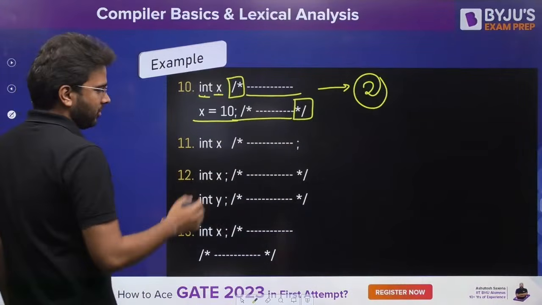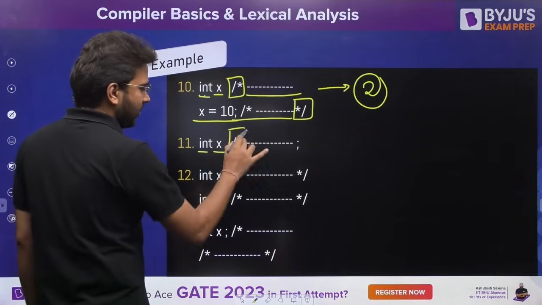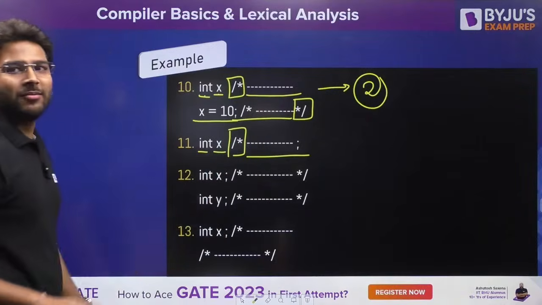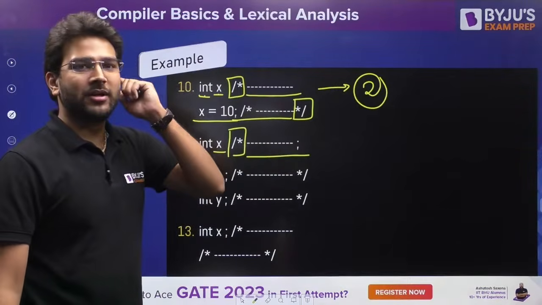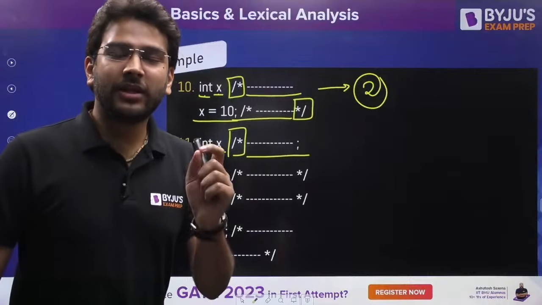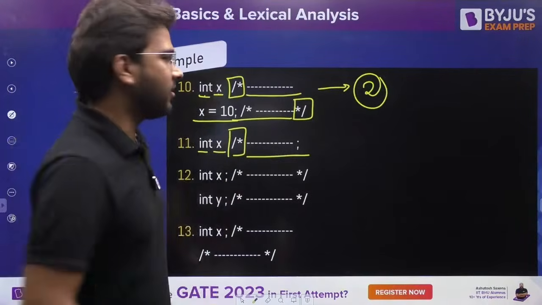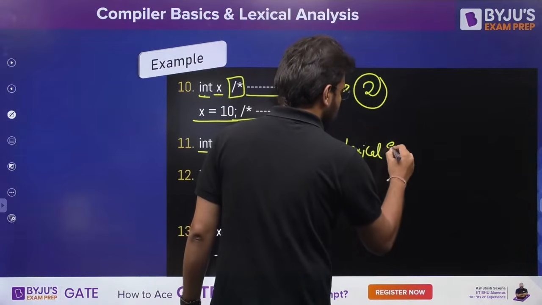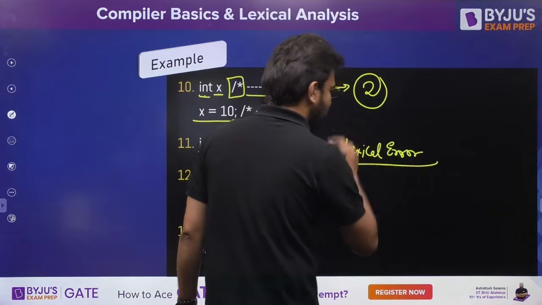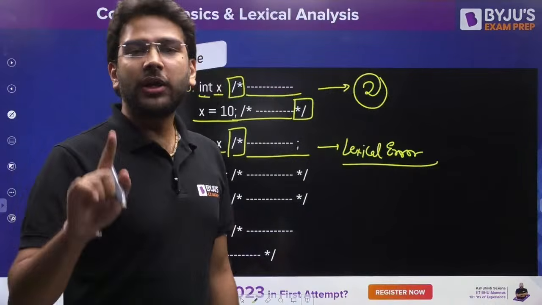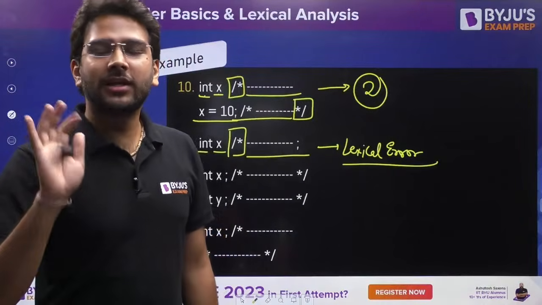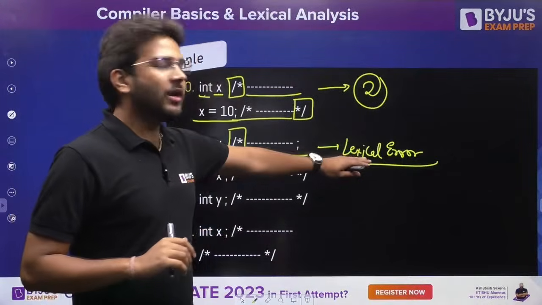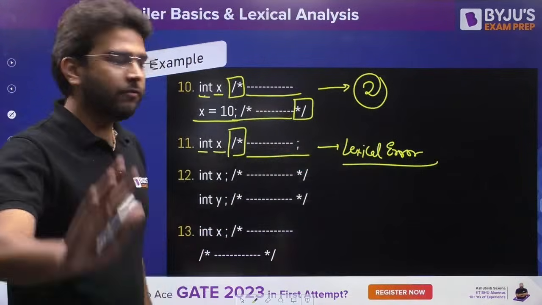What about the 11th one? 1, 2, beginning of the comment. Ignore everything. But now if you see, there is no end of the comment. Whenever there is no end of the comment, it will throw a lexical error. So here you have a lexical error. And remember one thing: whenever you have a lexical error, no need to count the number of tokens, because that is an incorrect statement. You need to correct it first, then you talk about the number of tokens.